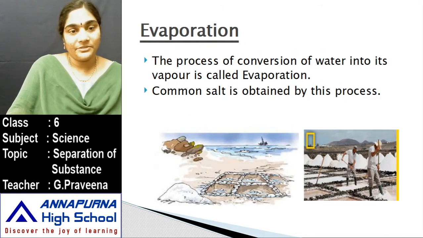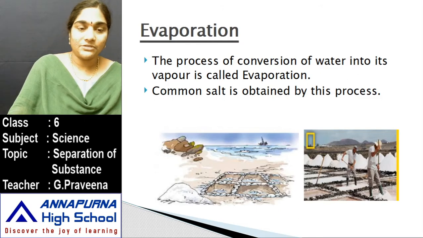Here, just by looking at this picture, you are very familiar with it, I hope, right? This process of evaporation is done to collect salt from seawater, as seawater consists of a large amount of salt, and the common salt that is available is mostly extracted through this process. The process of conversion of water into its vapor is called evaporation. Near the seashores, they make shallow pits, and when we add seawater to those pits, it is left for a few days so that the water present in it gets evaporated by the sun's heat.